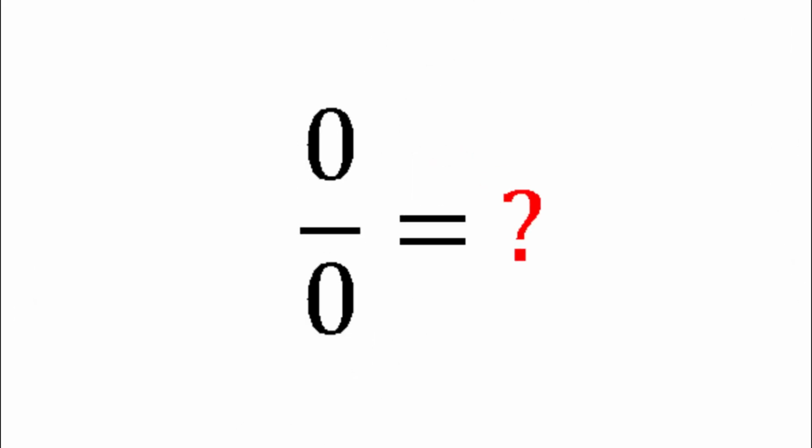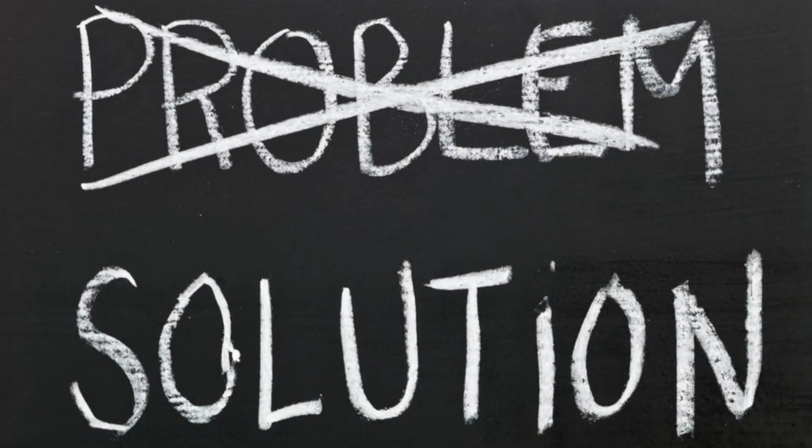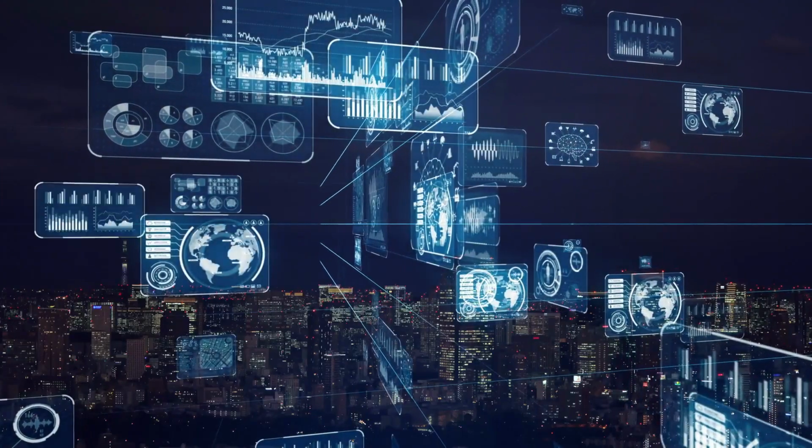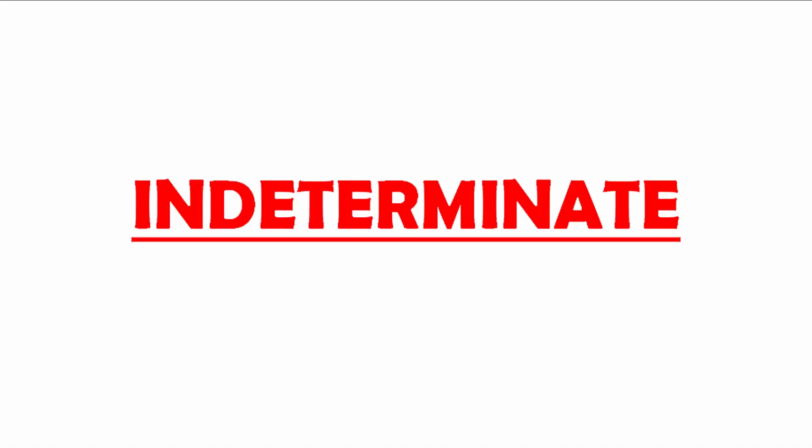What is 0 over 0? Some people will say it's 0, some will say it's 1, and some may even say it's infinity. In this video, I will explain the correct answer to this problem. But the real reason I made this video is to debunk a huge misconception that has been circulating the internet for years. It is that the answer is indeterminate.